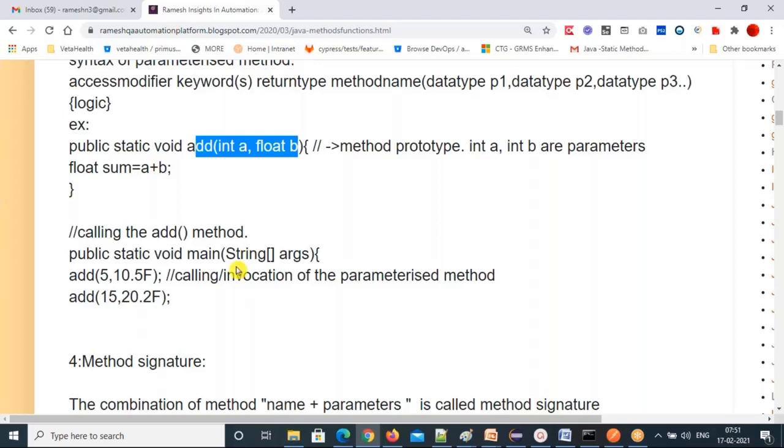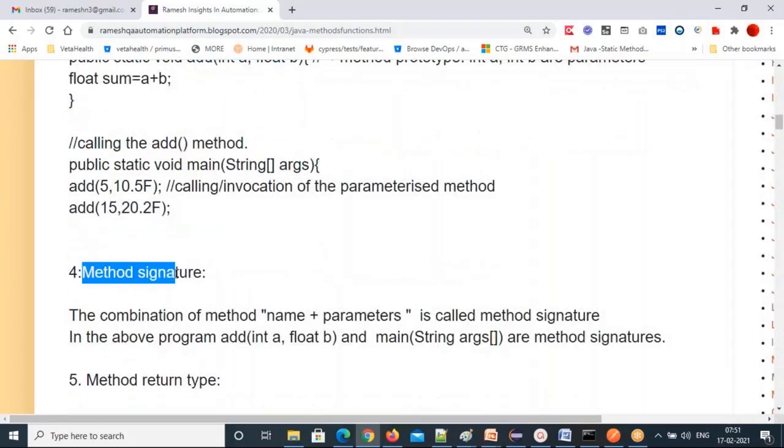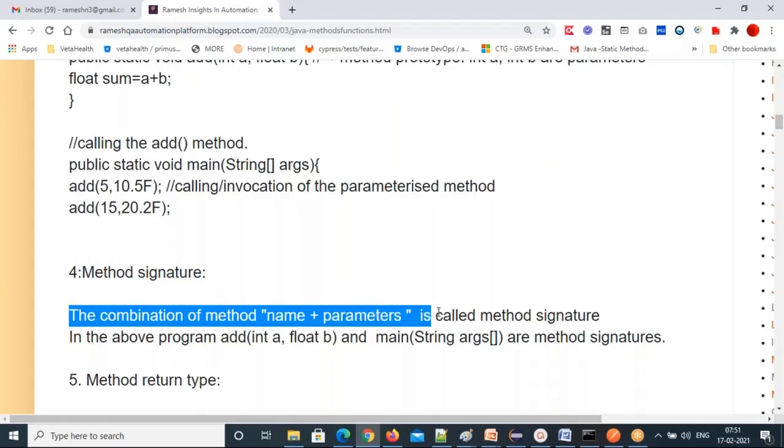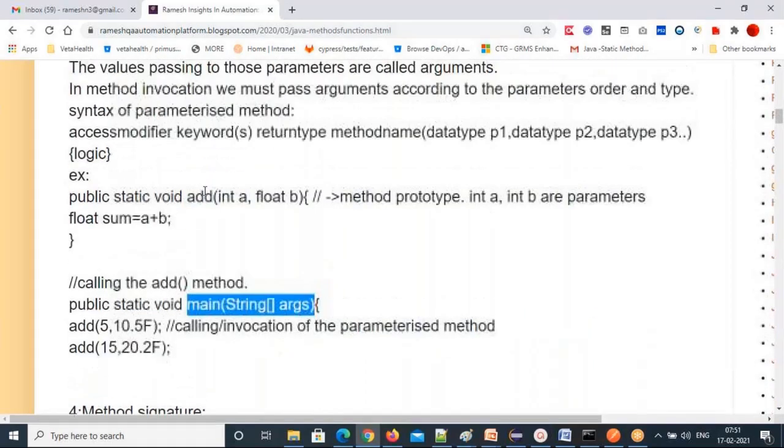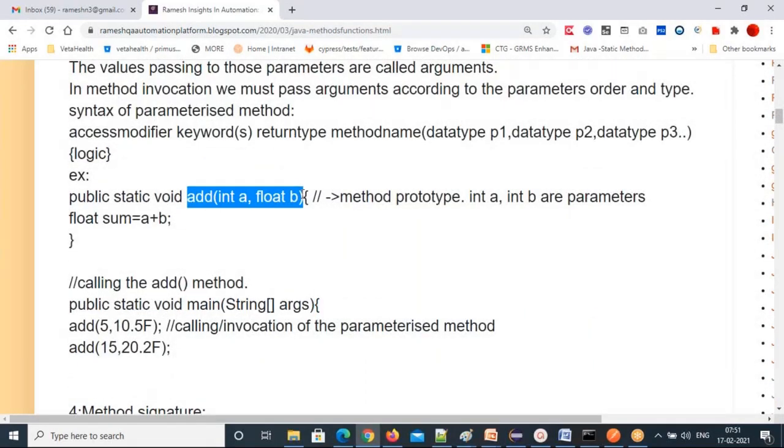Then the method signature. The combination of method name plus parameters is called the method signature. This portion is called the method signature. The entire portion is called the method prototype.